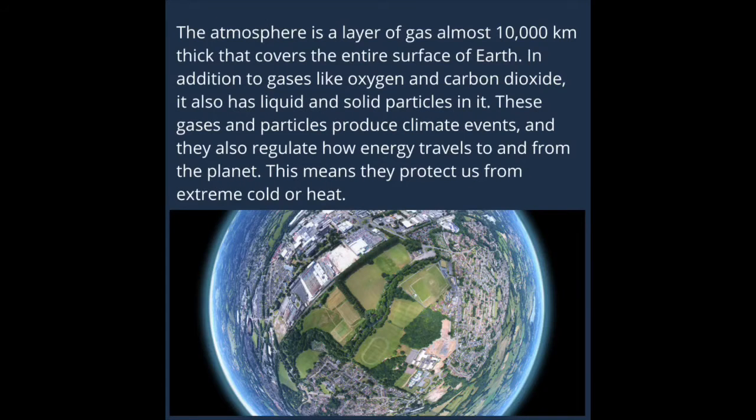The atmosphere is a layer of gas almost 10,000 kilometers thick that covers the entire surface of Earth. In addition to gases like oxygen and carbon dioxide, it also has liquid and solid particles in it. These gases and particles produce climate events, and they also regulate how energy travels to and from the planet. This means they protect us from extreme cold or heat.